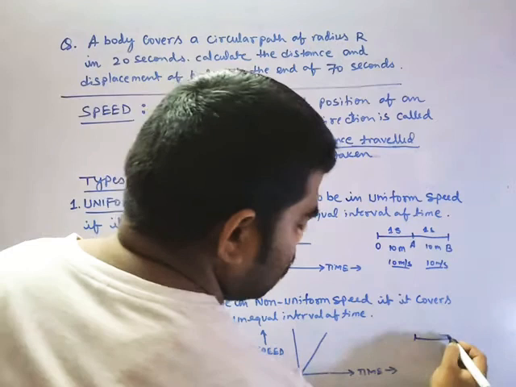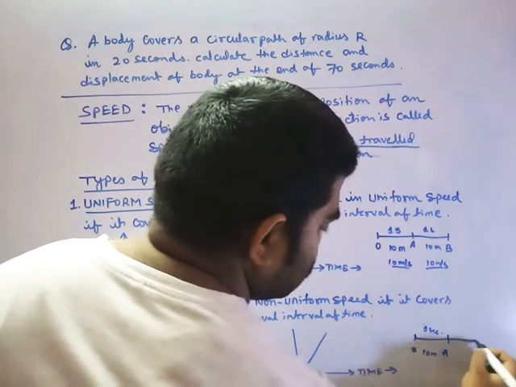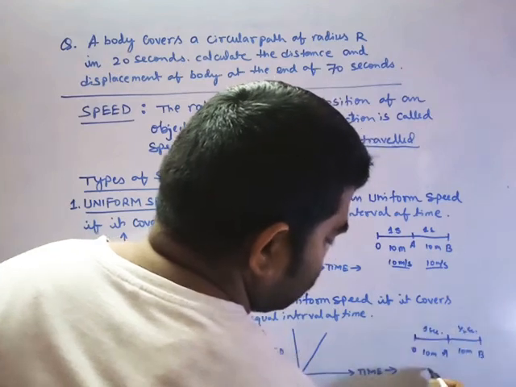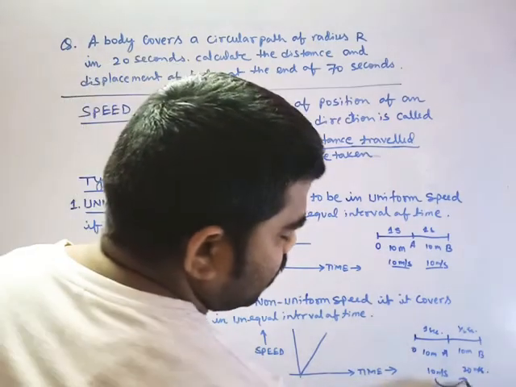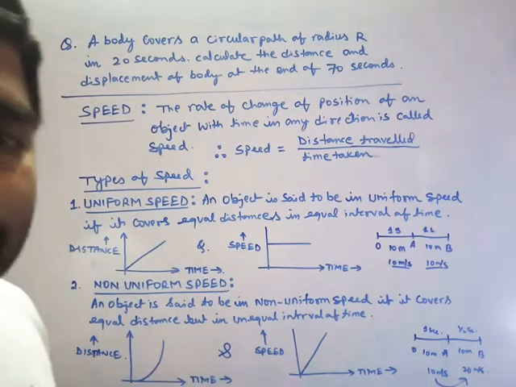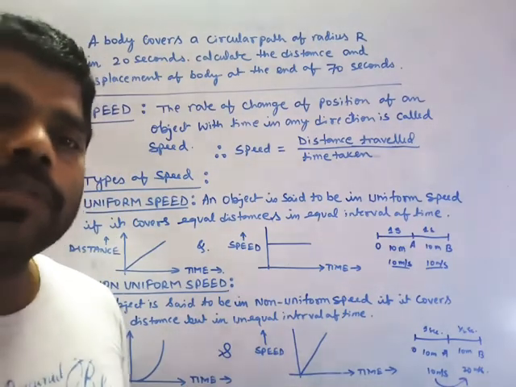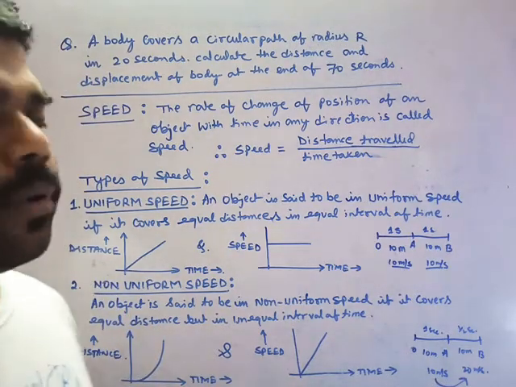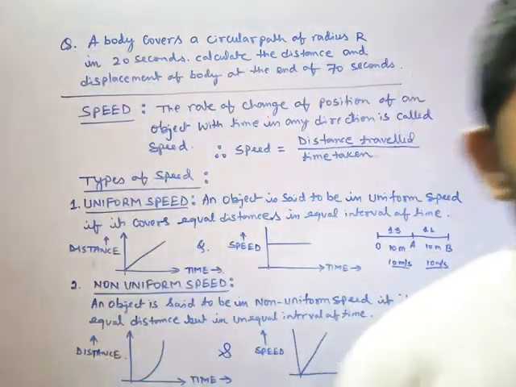Increasing in the sense what? Suppose O to A is 10 meter and takes 1 second. Suppose A to B is also 10 meter, but it takes half second. Here it was 10 meter per second, but here it will become 20 meter per second. So what happened? Your speed is increasing, but not equal. Not equal and increasing. Maybe it is decreasing; if decreasing, we will draw it downward. There are many other such types of graphs. You have to clarify your doubts in these graphs because in this chapter graphs are the most important. Is it clear? Yes. Next, see.